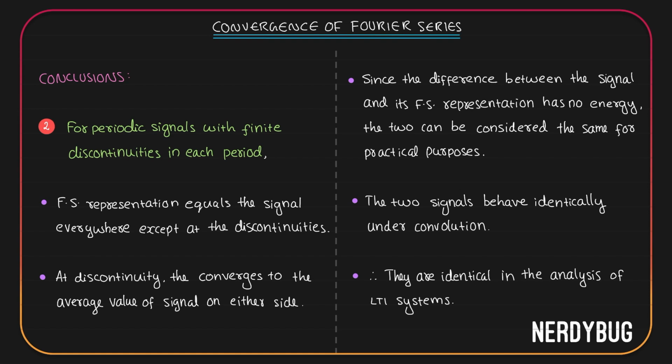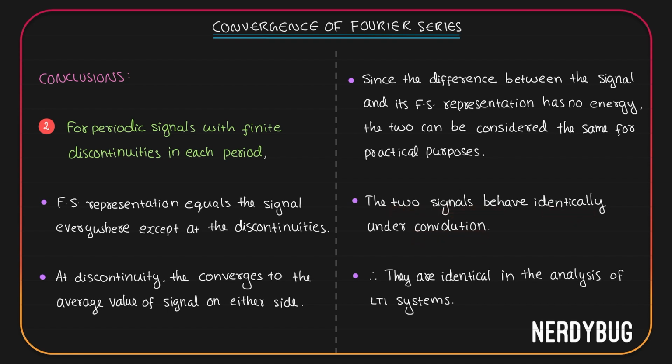So if you take the difference between the Fourier series representation you got and the original signal, there will be something, and that is what we called error. But we also learned that if the error does not have any energy, then you can consider the two signals to be equivalent in a practical situation. That is, since the difference between the signal and its Fourier series representation, which is the error, has no energy, then the two can be considered the same for practical purposes. Under the convolution operation, the two signals will behave identically.